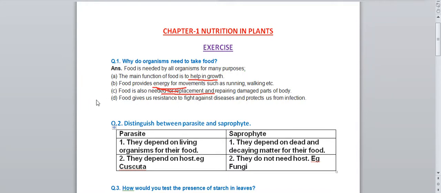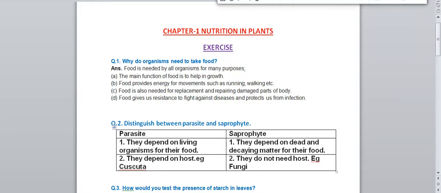Next one, food gives us resistance to fight against diseases and protects us from infection. Sometimes some germs or diseases enter our body, so food gives us resistance to fight against that disease. Means food makes us strong so that we can fight those diseases and protect us from infection also.